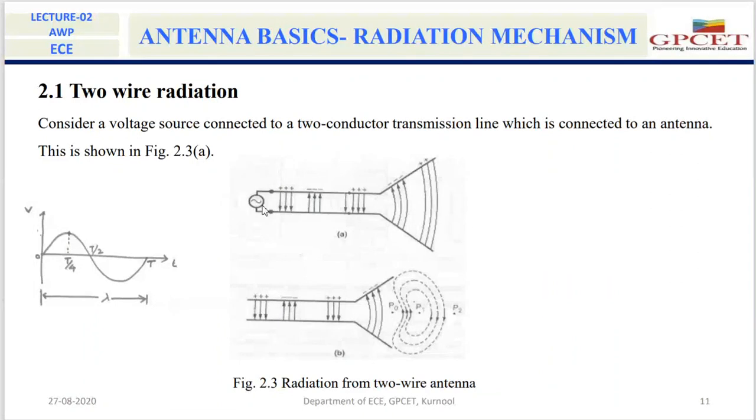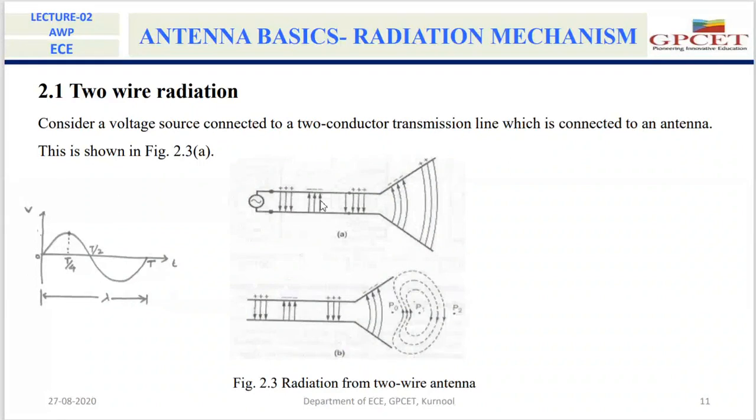From the positive charge to the negative charge, the electric field lines will be created. These arrow marks indicate the electric field lines that are created between these two conducting wires, the two conducting transmission lines.